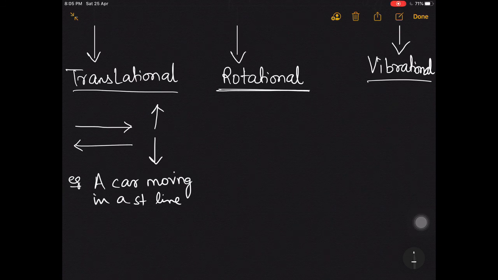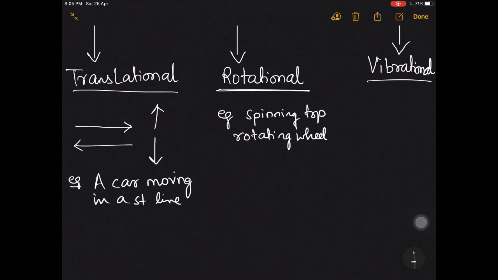Now rotational kinetic energy: any body which is rotating will have rotational kinetic energy. For example, a spinning top, or say a rotating wheel. These bodies which are having rotational motion possess rotational kinetic energy.